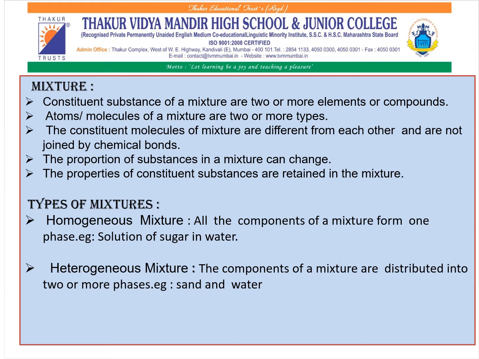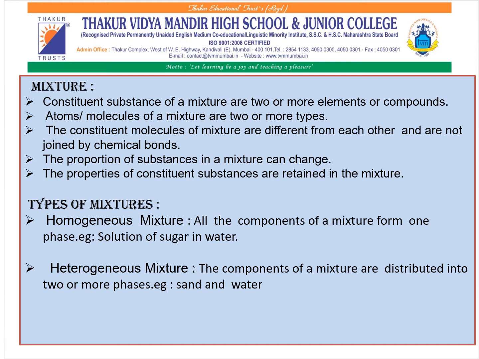Now coming to the characteristics of a mixture. Atoms and molecules of a mixture are of two or more types. The constituent substances of a mixture are two or more elements or compounds. The proportion of the substances in a mixture is not fixed, that means it can change. And the properties of the constituent substances are retained in the mixture. Now coming to the types of mixtures: homogeneous mixture and heterogeneous mixture.